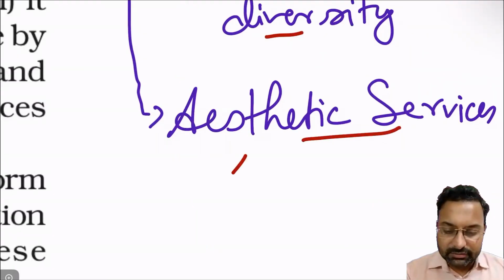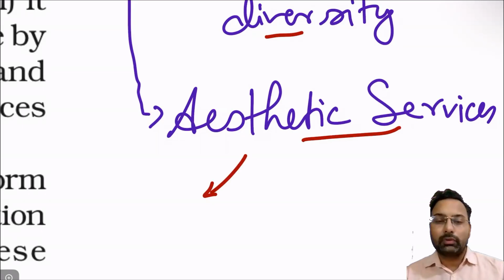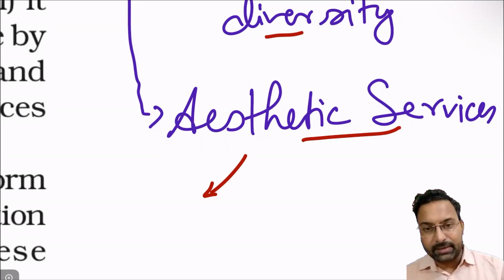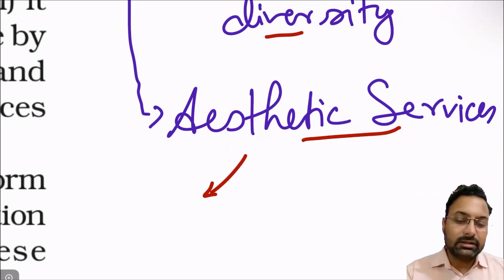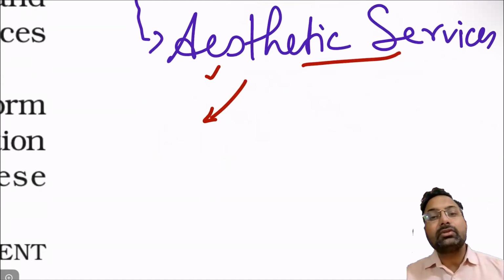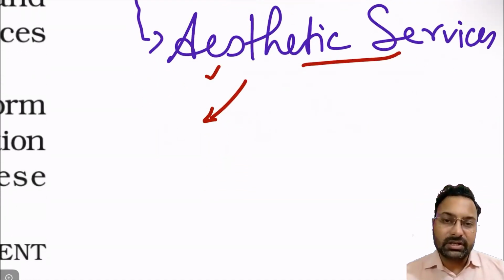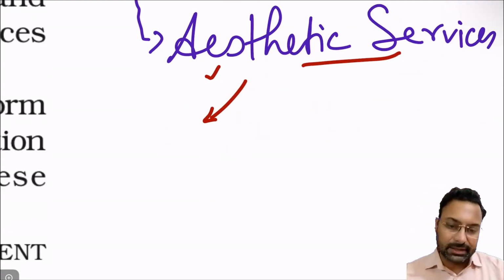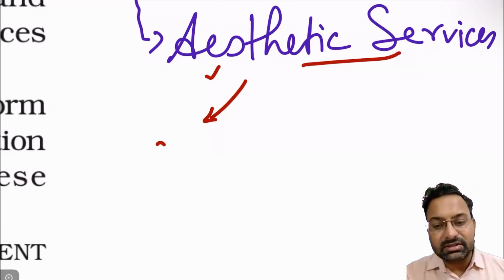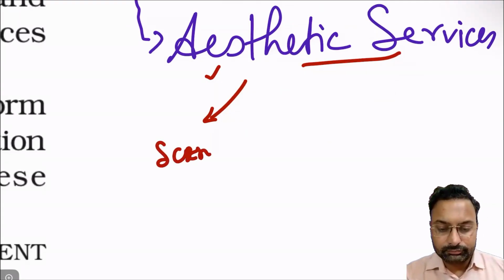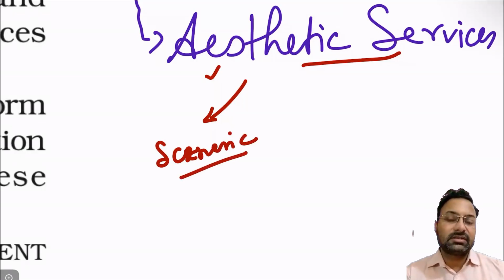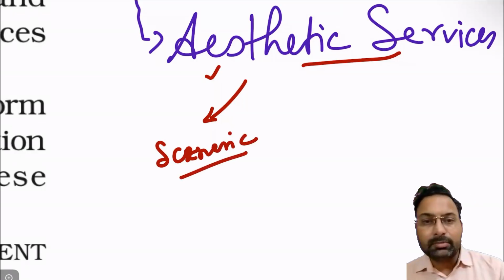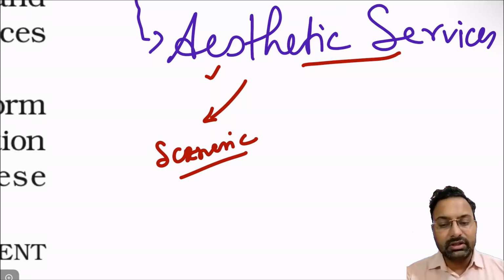Now aesthetic services are also one of the important things provided by the environment. You may have seen many people go from the plain areas to the hilly areas, or people from hilly or plain areas go to the beach, the sea area. Why do they go? Because they like the aesthetics of that area. They like the culture of that area, they like the natural feeling of that area. So nature provides scenic beauty, and these services that the environment provides are also functions of the environment.